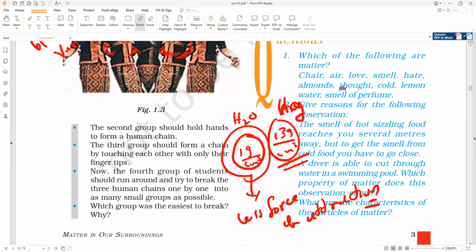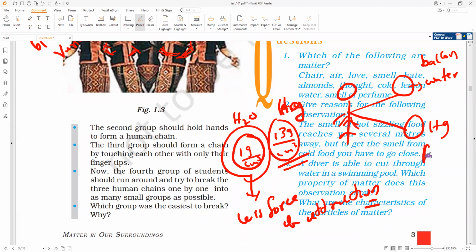For example, see, now Mr. Kishore is walking. In one hand I will put a water balloon, and in the other hand I will ask him to take the same volume of mercury balloon, Hg balloon. Now I will ask him to walk around 100 meters. Now tell me which balloon will be in his hand and which balloon will burst? Mercury will burst.